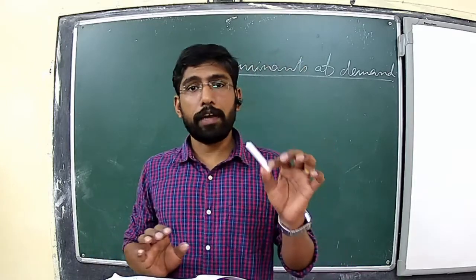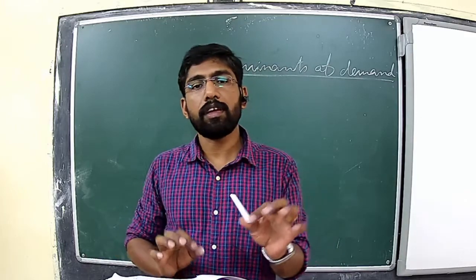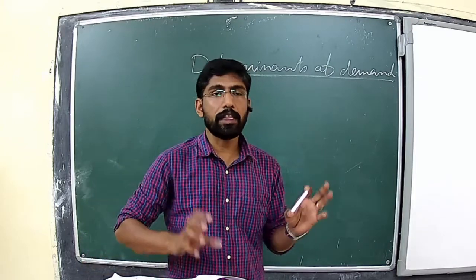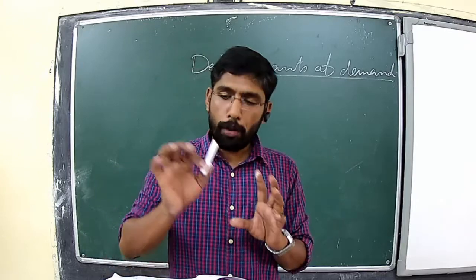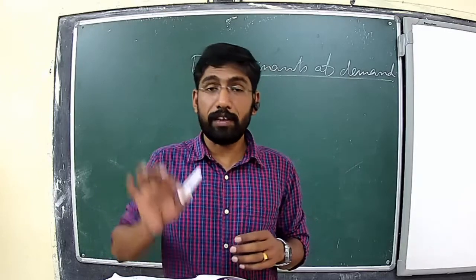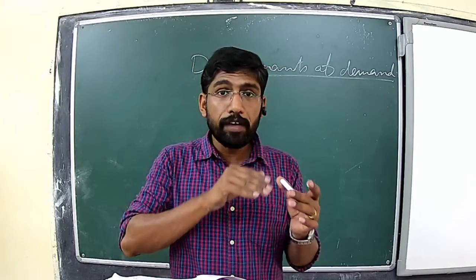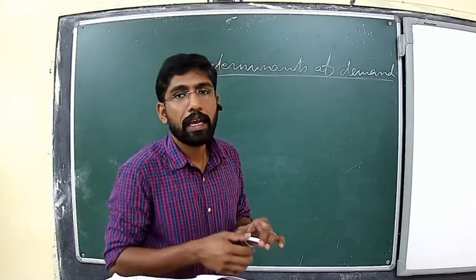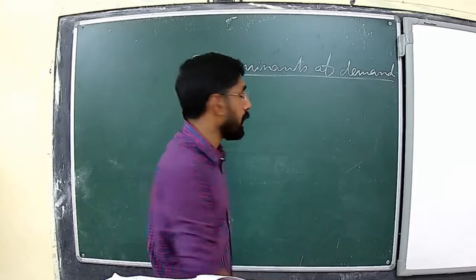See, this is a chalk. And the first determinant which affects the demand of this chalk is the price of the chalk. The price of the commodity means the money that we have to pay in the market or in the shop for purchasing this particular commodity. That is the price of this commodity. So there is an inverse relationship between the price of the commodity and the demand of the commodity.